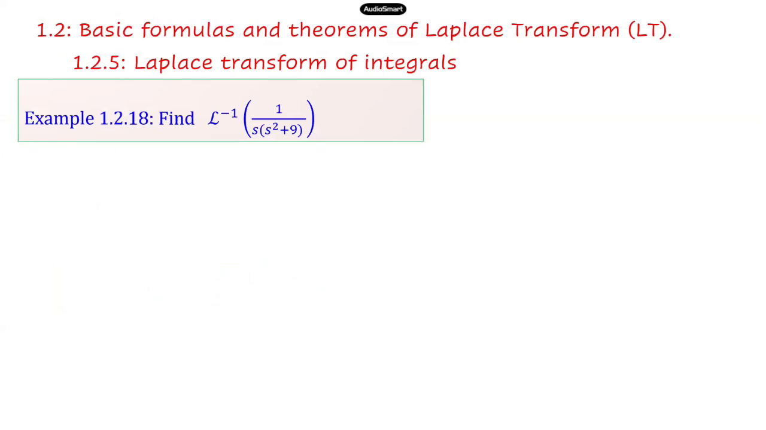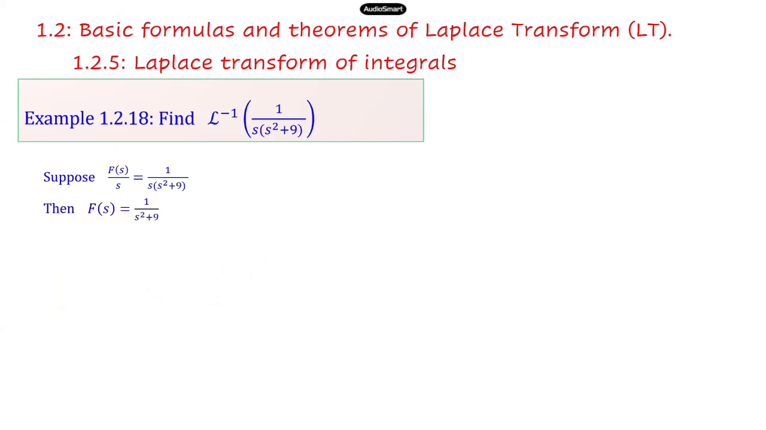Okay, so now let's find the inverse of this one. L inverse of 1 over s times (s squared plus 9). So we try to apply the previous formula, so we write it as F(s) over s, which is equal to 1 over s times (s squared plus 9).